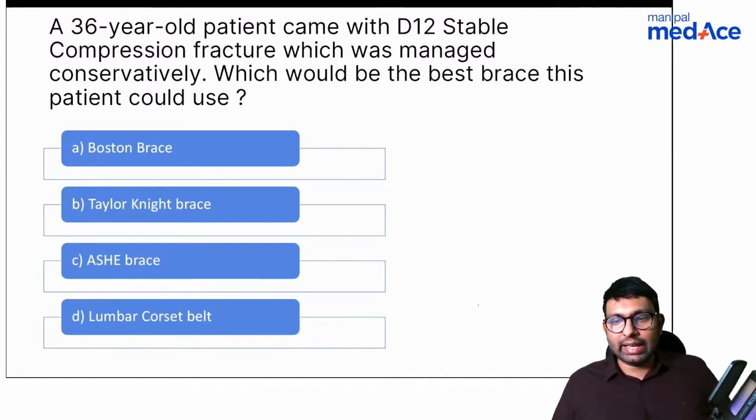Shabir says it's B, Taylor Knight's brace. Anyone else with a different answer, or anyone agrees with Shabir? KK says it's B, Taylor Knight's brace. Any other answers?